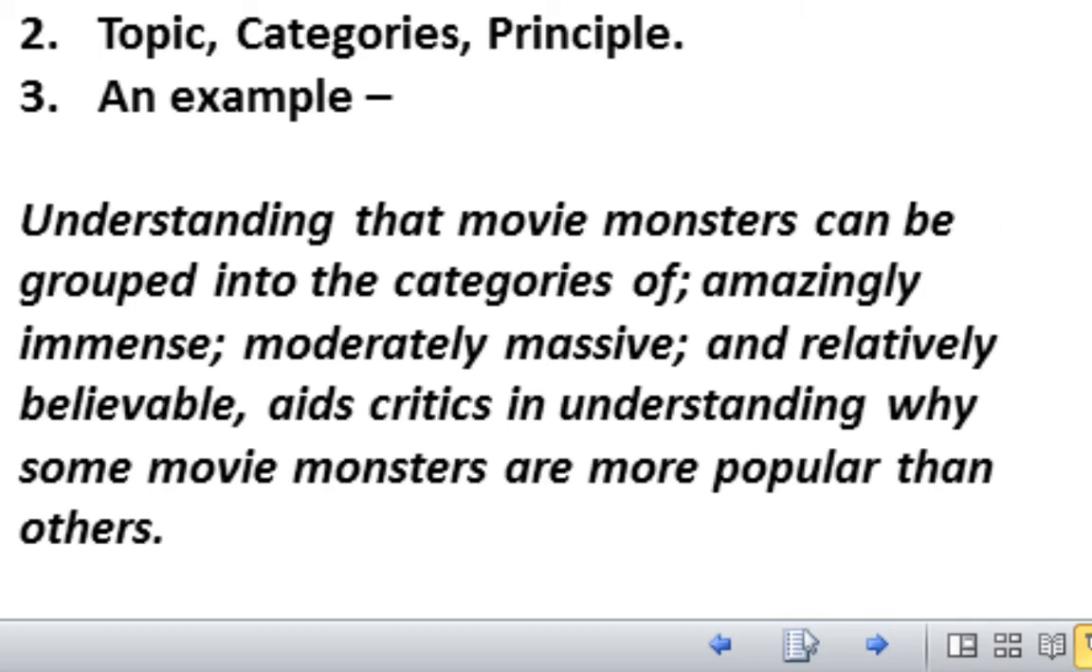Now, I'm just guessing about this here. I'm hoping my research will support it. What I've really done is create a hypothesis, something that I'm going to test with my research. You notice that I didn't list each monster and say their size. I actually grouped them into categories. I classified them. So you have these amazingly immense monsters, which in the case of this poster, you only have King Ghidorah that would be in that category. And then you have a few that are in that 200 range or close to it. And then the 100 and below would be the relatively believable monsters, at least the way I group them.